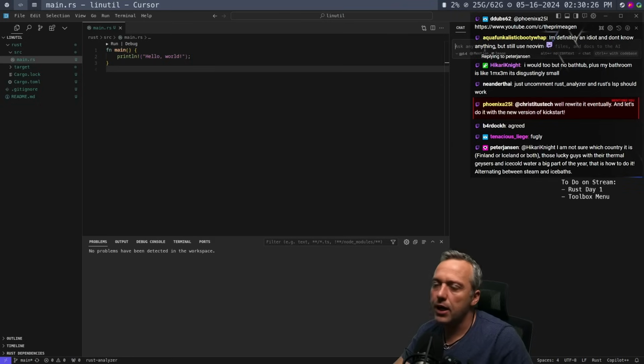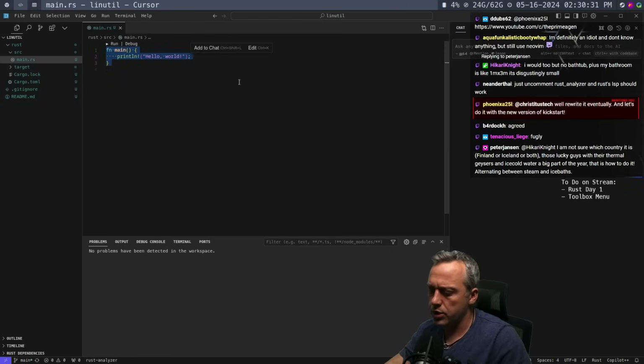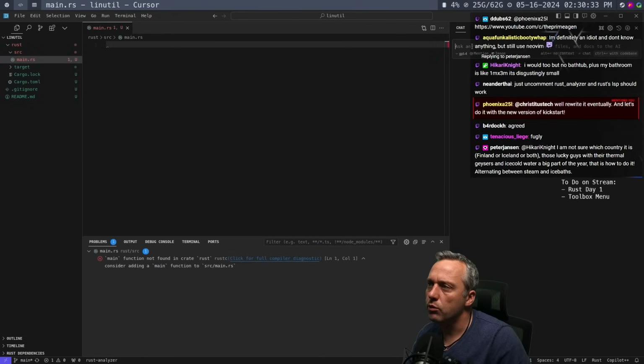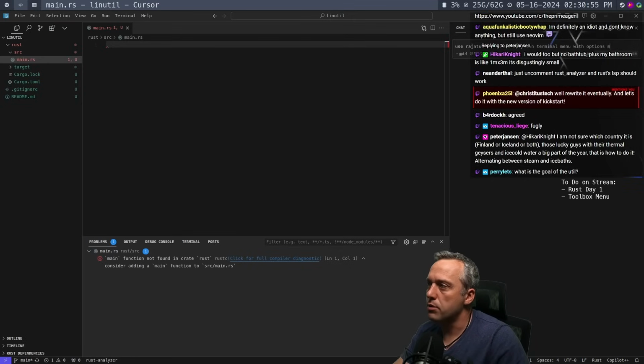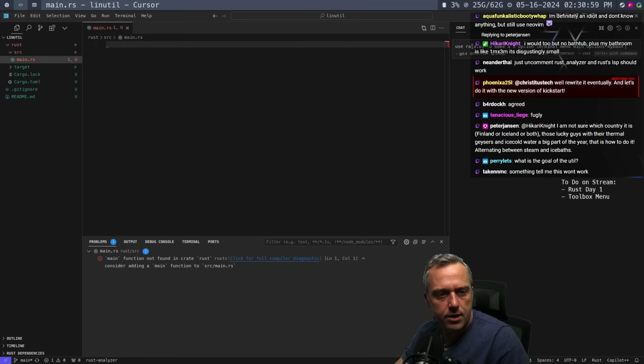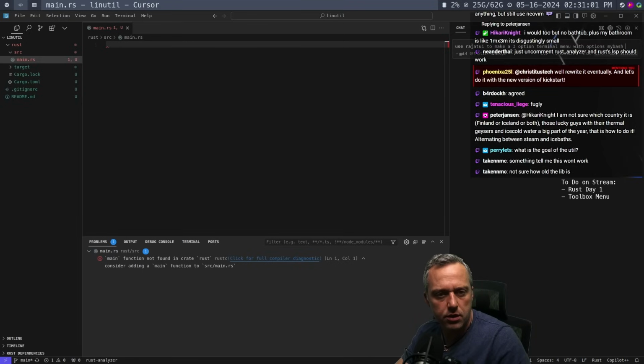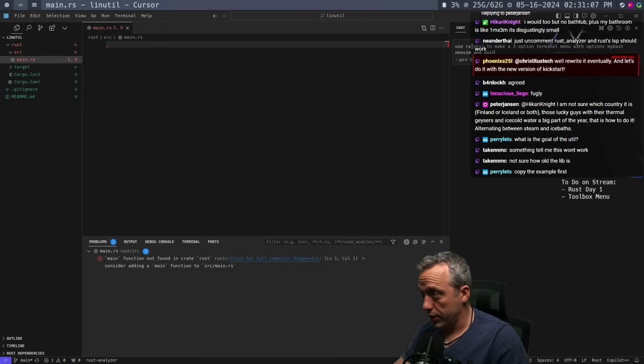So we kind of got an idea what we want to do here. We're just going to delete this entire thing. And then we're going to say: use Ratatui to make a 3-option terminal menu with options: my bash, the next option is NeoVim, and quit.